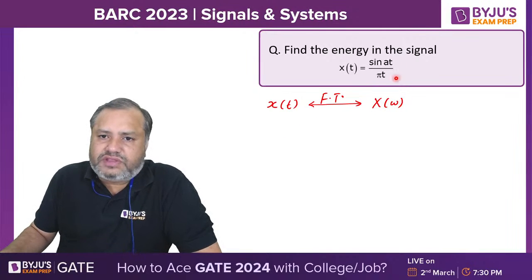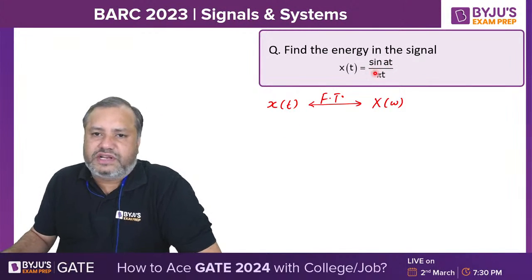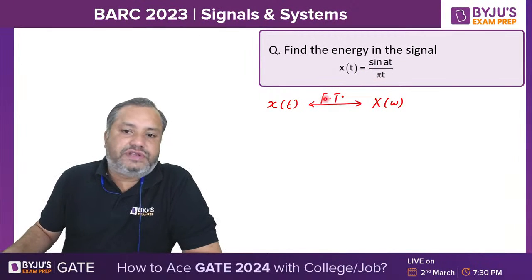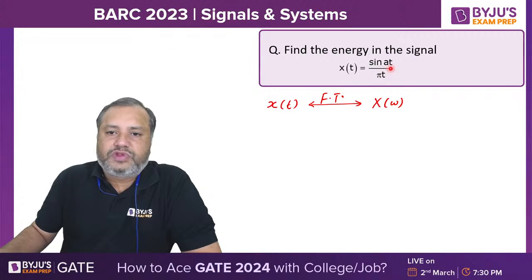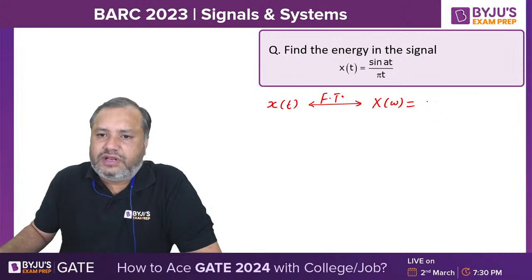But if you observe this x of t, this is a sinc function, or sampling function. For this type of function, integration becomes difficult. So what we are going to do is find its Fourier transform. The Fourier transform of sin at upon pi t will be rect of omega upon twice a.